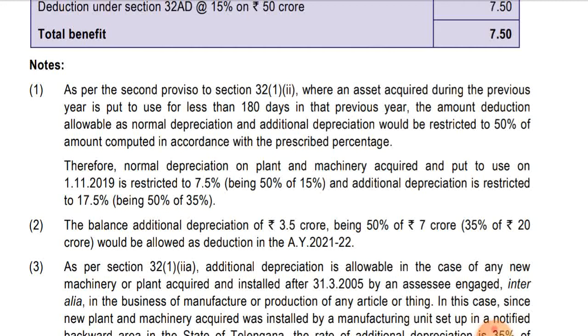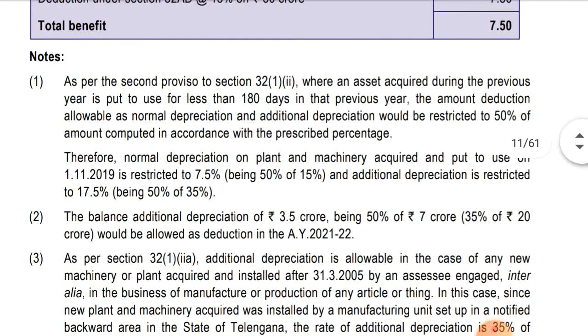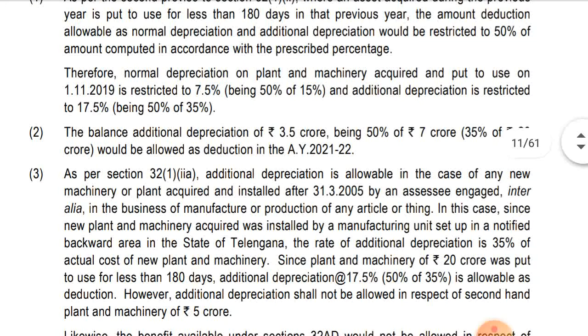Therefore, normal depreciation on plant and machinery acquired and put to use on 1st November 2019 is restricted to 7.5%, being 50% of 15%, and additional depreciation is restricted to 17.5%, being 50% of 35%. Okay, note 2, the balance additional depreciation of 3.5 crores, being 50% of 7 crores, that is 35% of 20 crores, would be allowed as deduction in the assessment year 2021.